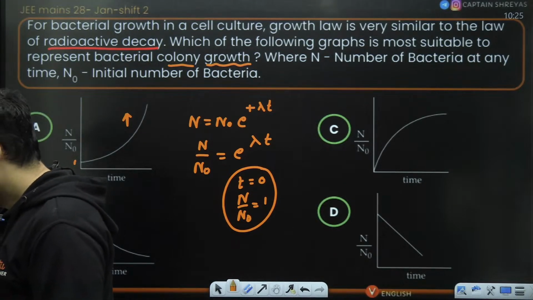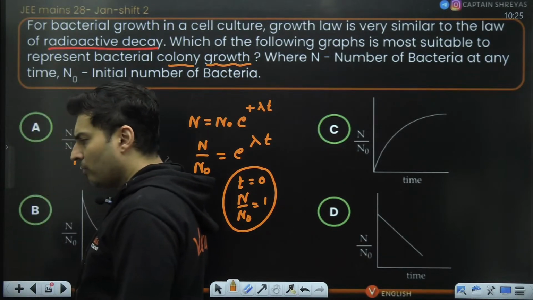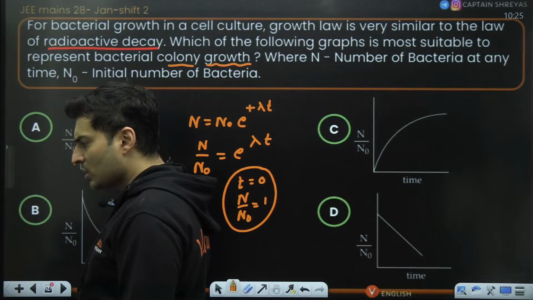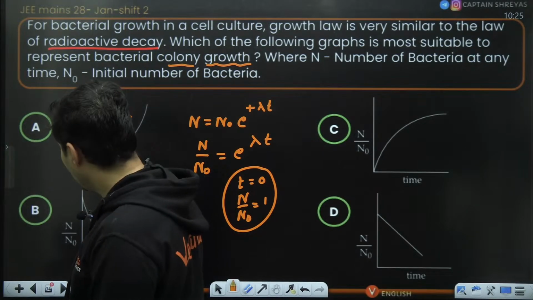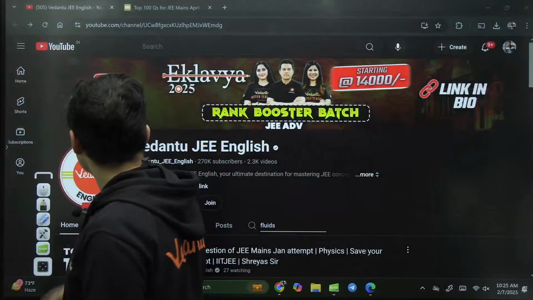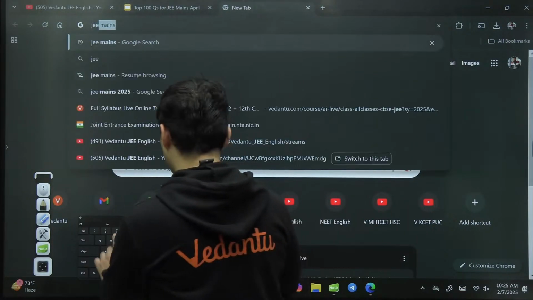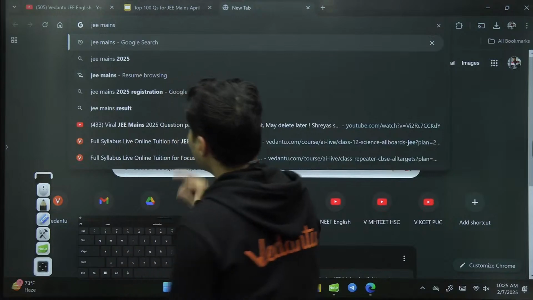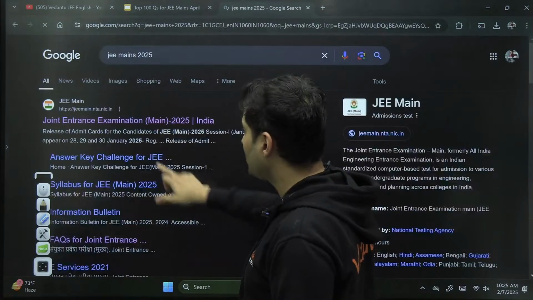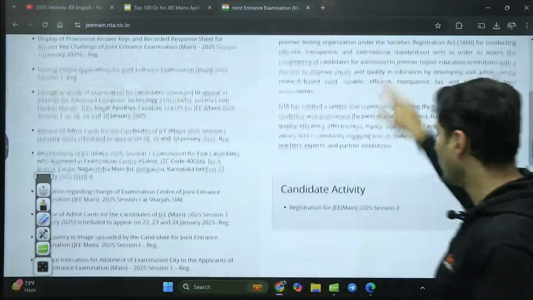If it is a bonus, all options will get 4 marks, no gaming. Actually, there are rules for bonus. You should go to the JEE Mains website and check it out properly. For every condition, they have mentioned what they are going to do.